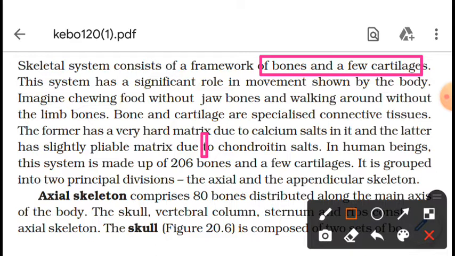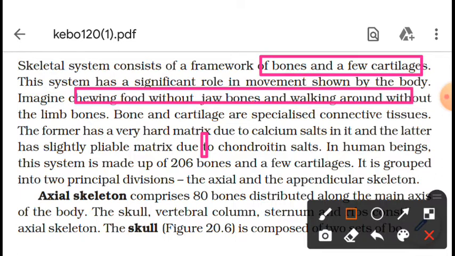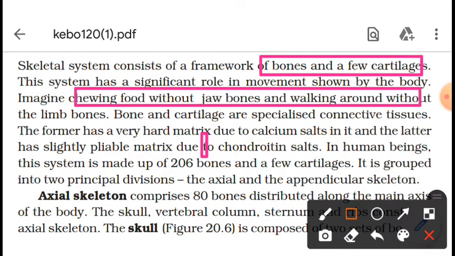As we know, in our body, any type of movement and locomotion is not possible without this. We can't imagine any activity without it. Any type of activity of our body, whether it's walking, running, chewing, or taking food, is related to this. Bones are hard in their composition because they have calcium salts. Cartilages are soft in nature, having contractile salts in their composition.